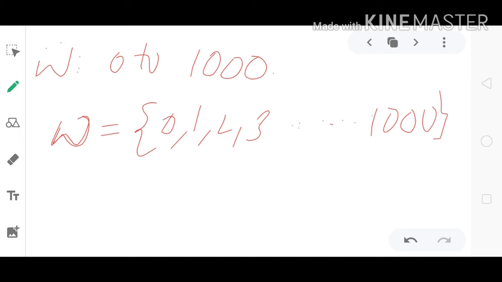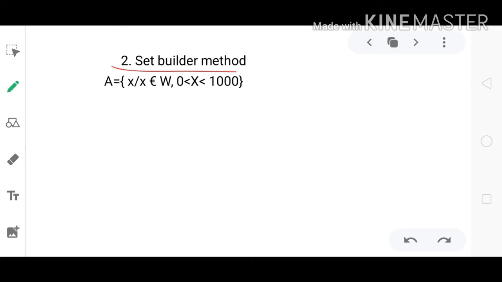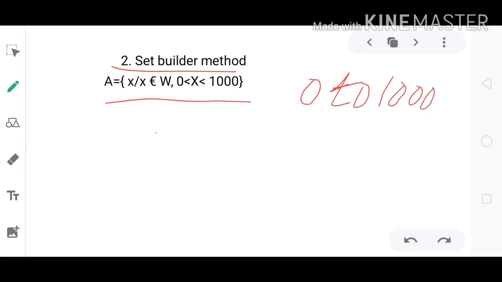So that's why we use the set builder method, building a particular set instead of writing all the elements. Here our motto is to write the whole numbers 0 to 1000, but writing 1, 2, 3, 4, 5, 6 is a lengthy process.